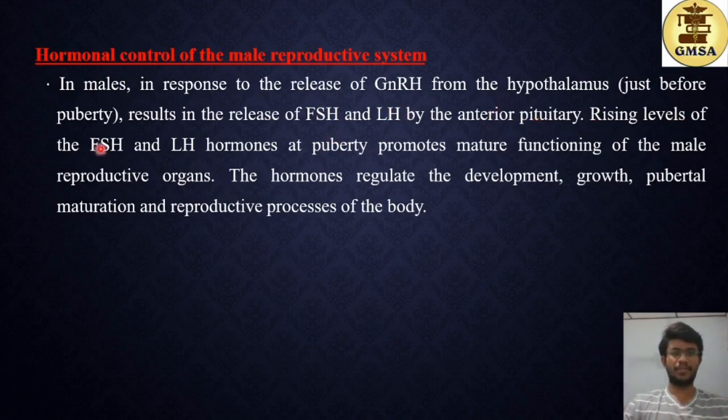Rising levels of FSH and LH at puberty promote mature functioning of the male reproductive organs. The hormones regulate the development, growth, and pubertal maturation of the reproductive process of the body. So that's the function of FSH and LH along with GnRH.